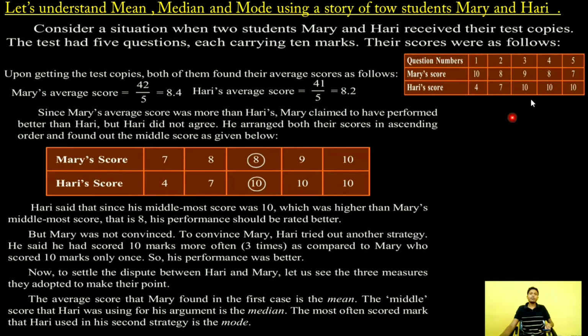And mode is the number that occurs the maximum number of times. In case of Harry, 10 occurs 3 times, so 10 is the mode for Harry. But in case of Mary, 8 is the number she got the maximum times. So 8 is the mode for Mary. Clear? What is mean, median, mode?